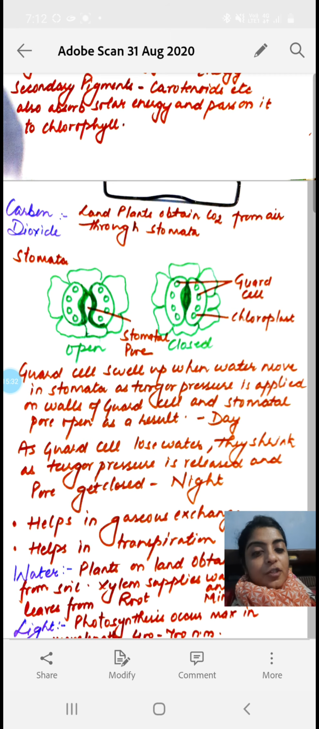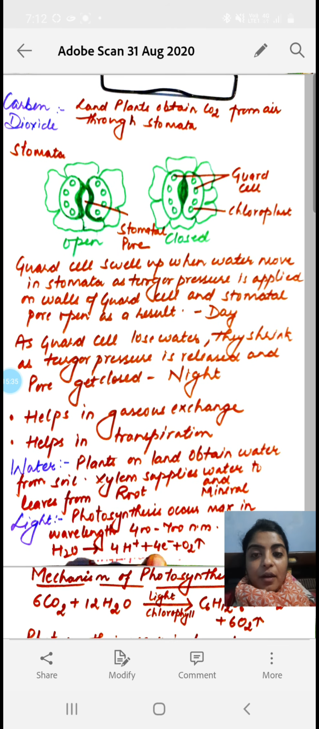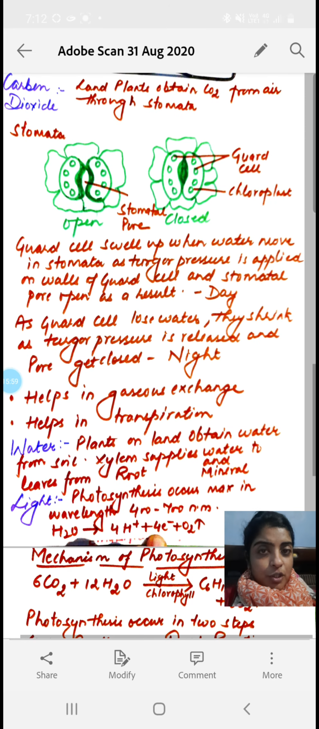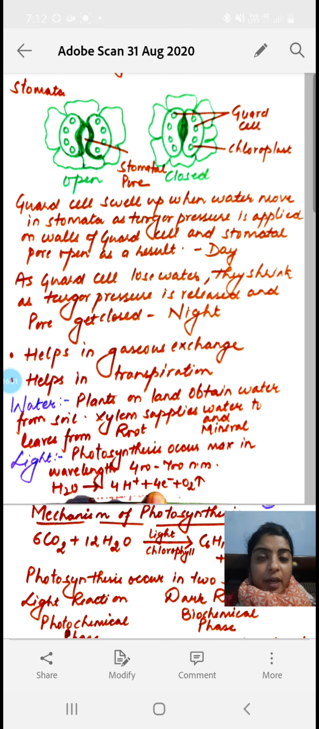Now the next raw material is carbon dioxide. We all know that land plants obtain the carbon dioxide from air through the stomata, and the aquatic plants which live in water take up the dissolved carbon dioxide present in the water. For taking the carbon dioxide from the air, plants have specialized structures called stomata. Here I have shown you the figure of the stomata. The first one is the open stomata and another one is the closed stomata.